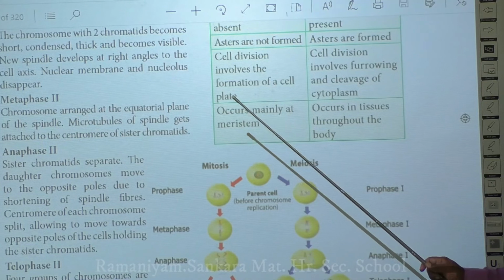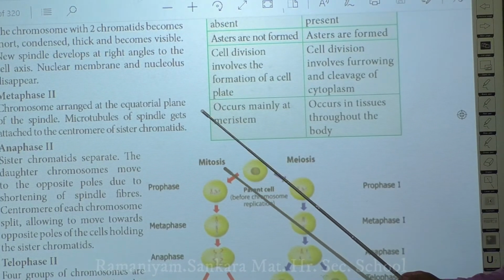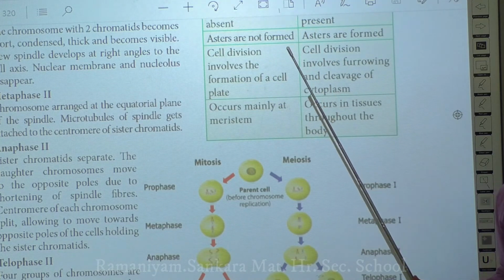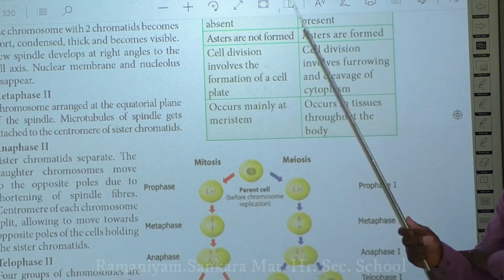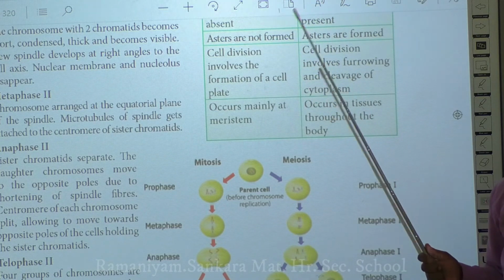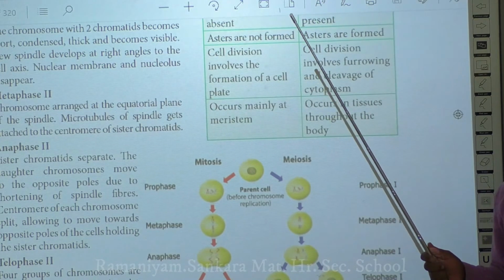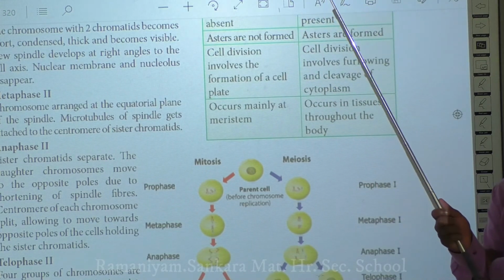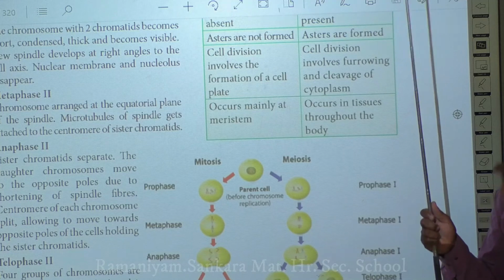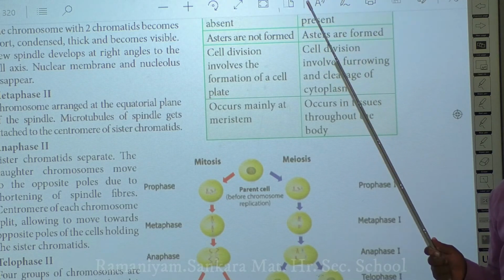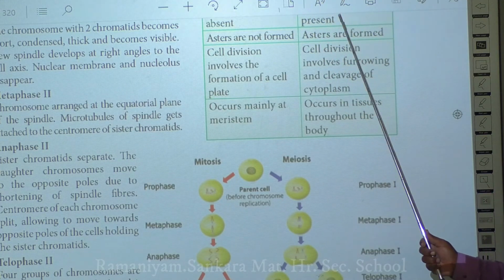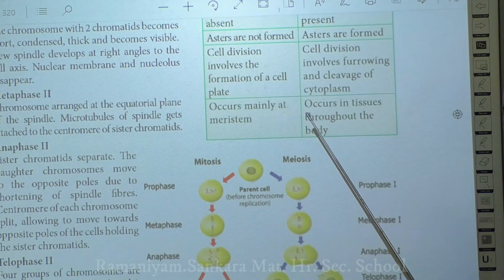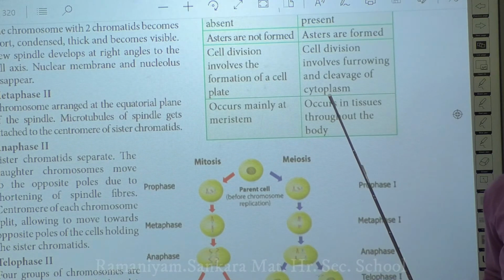Throughout the body, mitosis takes place. In animals, for example humans, you have the intestinal gut, epithelial cells, and blood cells. Every 24 hours, your gut epithelial cells have to be replaced, and your RBCs have to be replaced. All these are taking place only because of mitosis. So almost all the cells throughout the body in animals undergo mitosis.